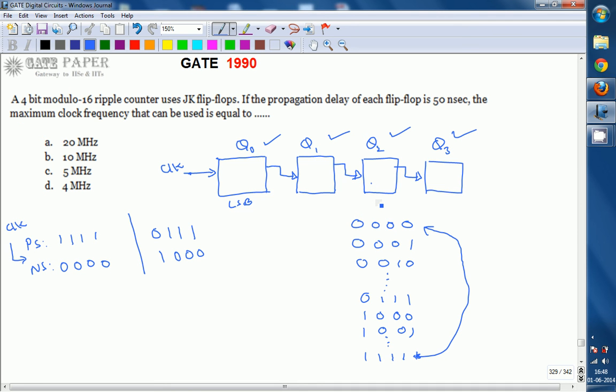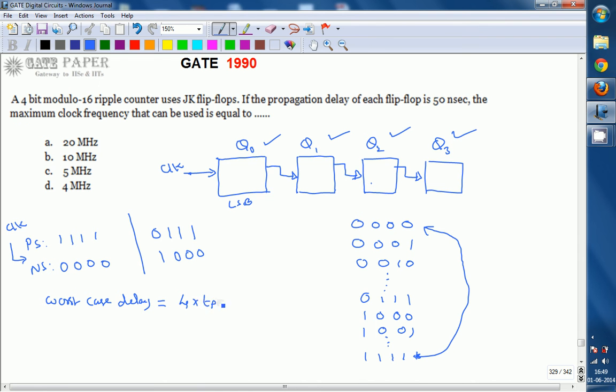So we should consider this as the worst case propagation delay. We cannot expect this to always occur, but whenever it occurs, the output state should be stable. Whichever takes the largest delay will be taken as the worst case delay, and we design the circuit for that. So the worst case delay is the clock propagating through 4 flip-flops, and each flip-flop has a propagation delay of 50 nanoseconds.